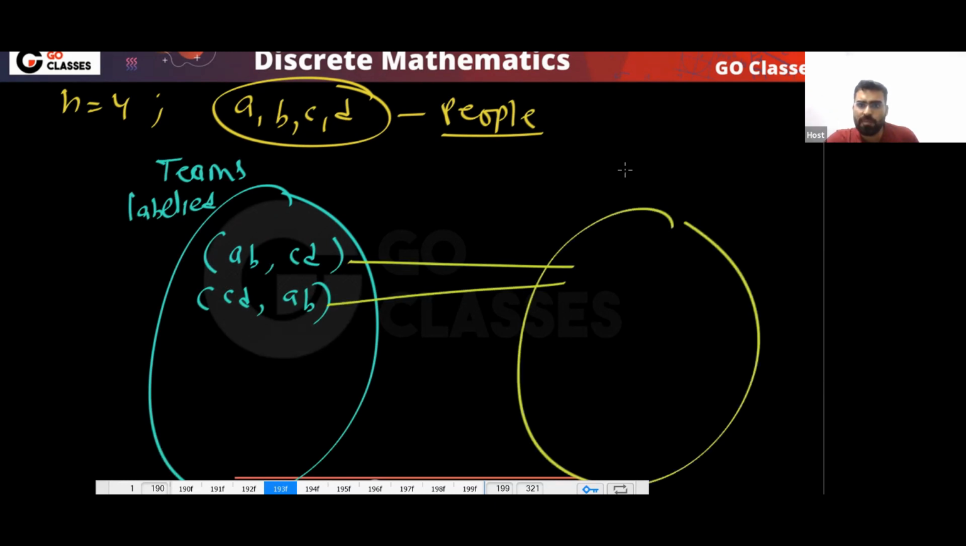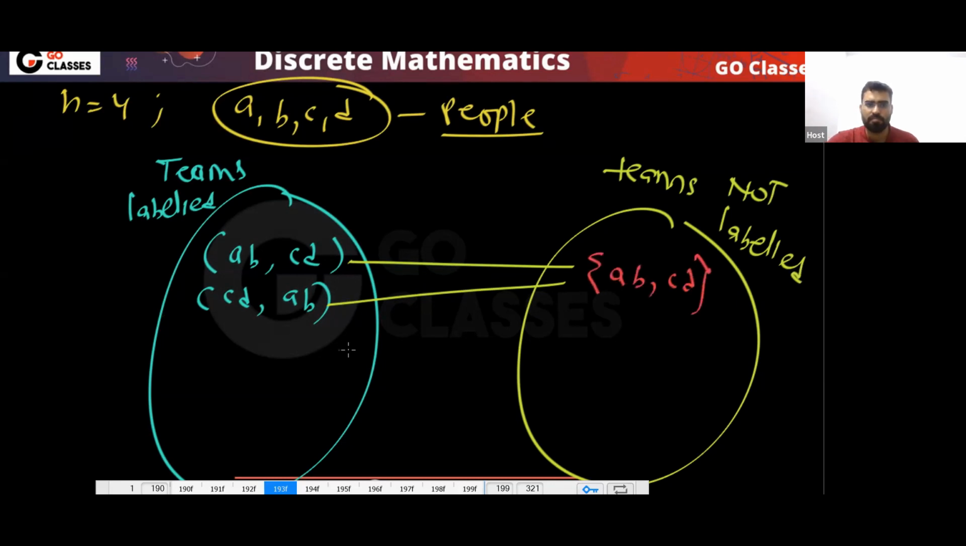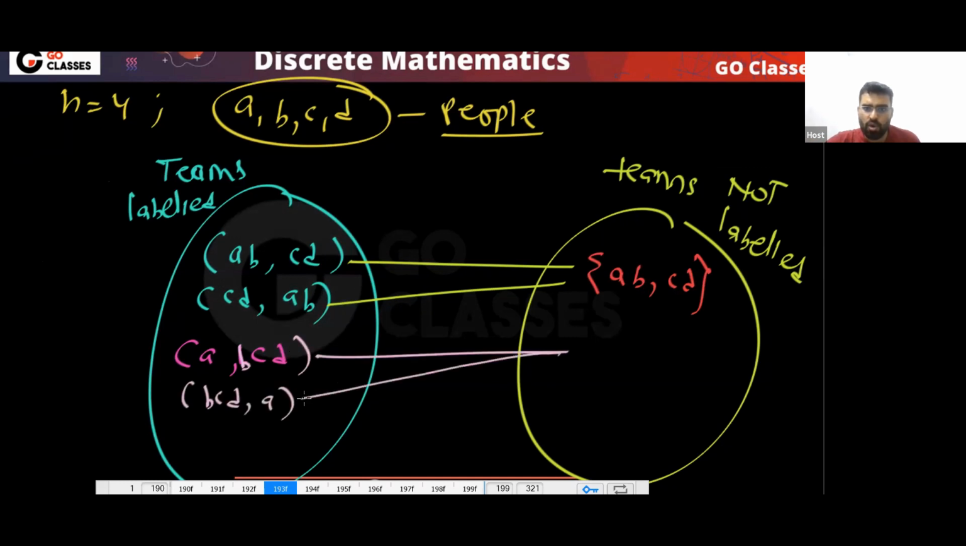But when teams are not labeled, then these two things are the same, and we are just saying AB comma CD. Yes or no? Similarly, let's assume A on one side, BCD on the other side. If teams are labeled, then A comma BCD and BCD comma A are different. But when teams are not labeled, these two things are the same.